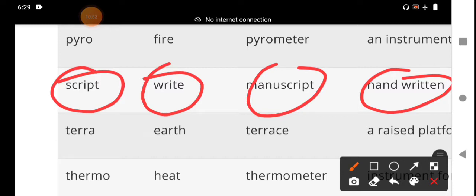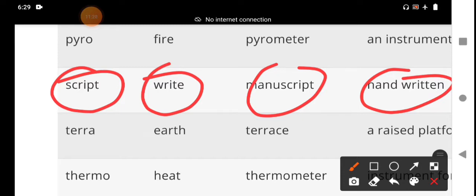The related words we should understand, listen carefully: postscript, unscript, transcript. The root word comes in these words as a suffix. That is the meaning of script.